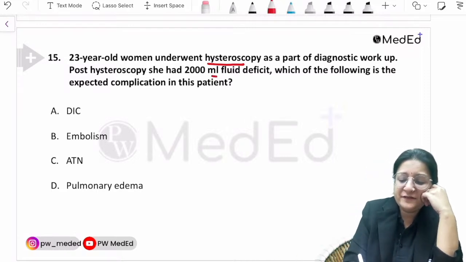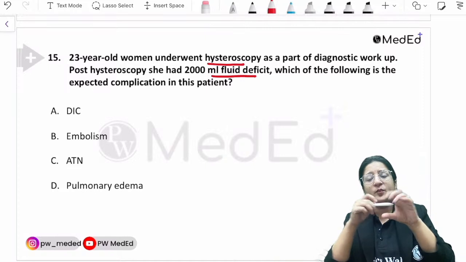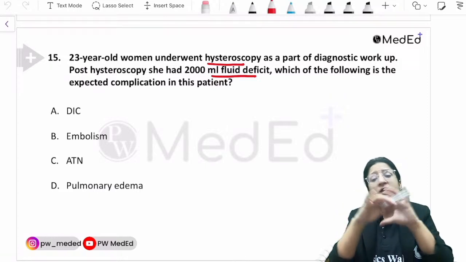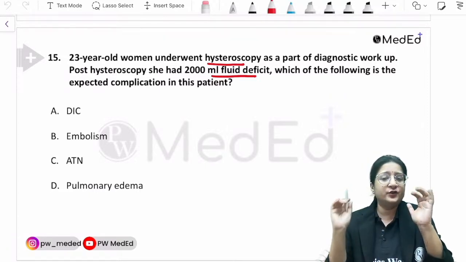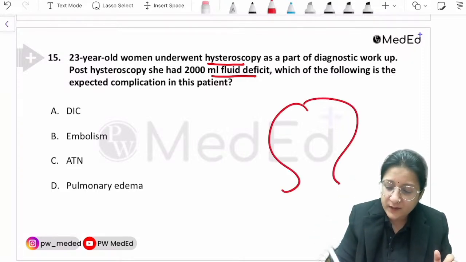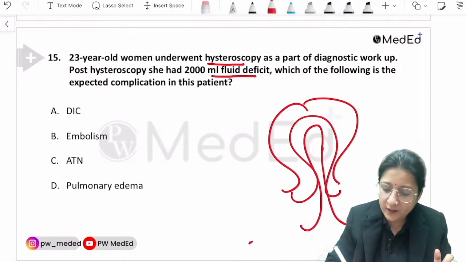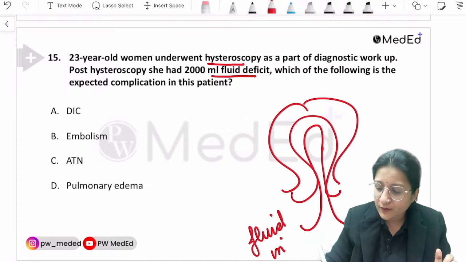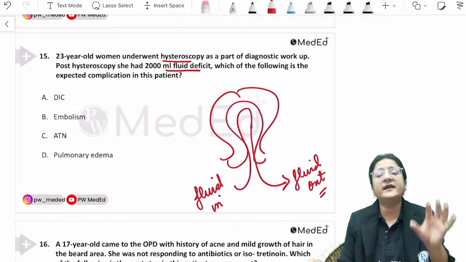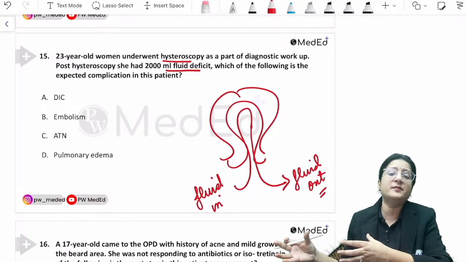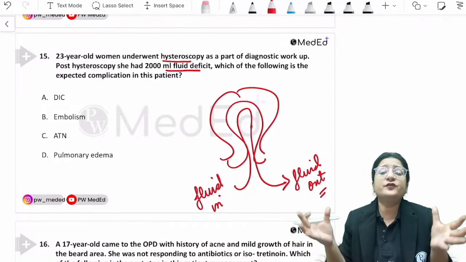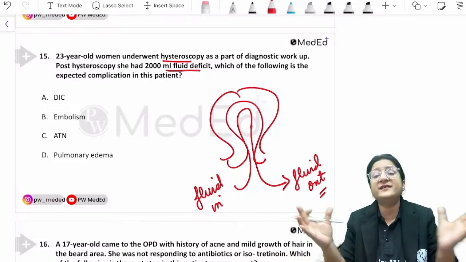Yes, fluid deficit is there. So when we do a hysteroscopy, we have to push fluid inside the uterine cavity to distend it. So fluid instillation into the uterine cavity is done, and whatever fluid goes inside should also come out. As simple as that. We push fluid in, fluid comes out. So we are always measuring the amount of fluid that we are instilling inside the uterine cavity, and always measuring the amount of fluid that is collecting back, right? So that we keep track of the fluid deficit. So if there is a fluid deficit to the extent of 2 liters, where does all that fluid go?